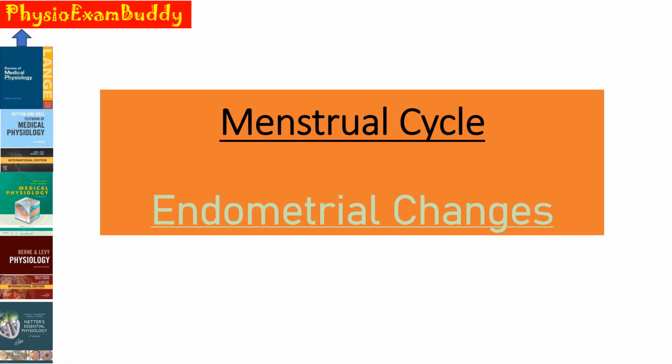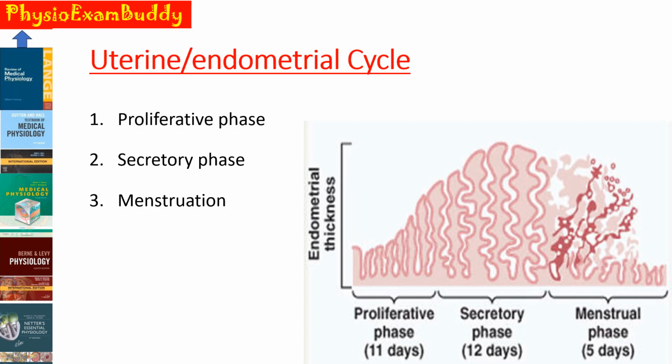This video is on the endometrial changes occurring in the menstrual cycle. The endometrial changes during the menstrual cycle are commonly referred to as the uterine cycle or endometrial cycle. And it includes three phases. First one is the proliferative phase lasting for around 11 days, followed by the secretory phase which lasts for 12 days, and followed by the menstruation. Usually the duration of menstruation averages 5 days.